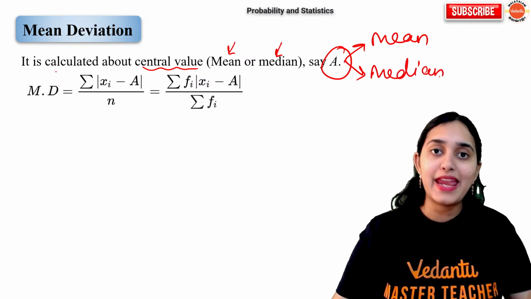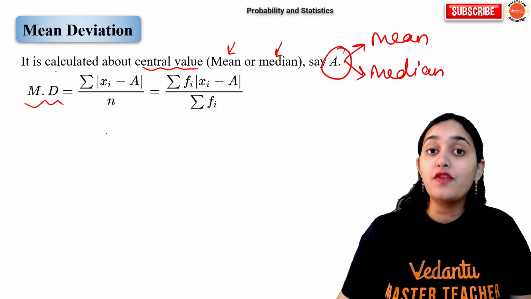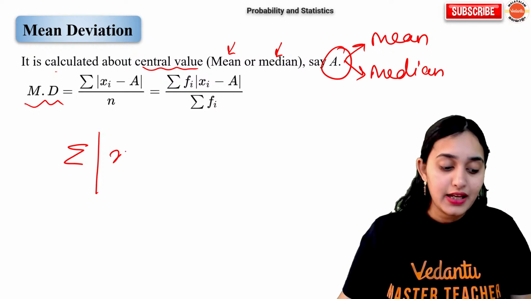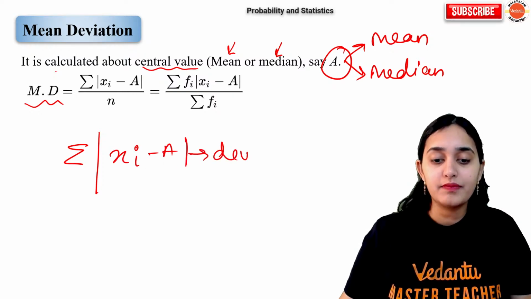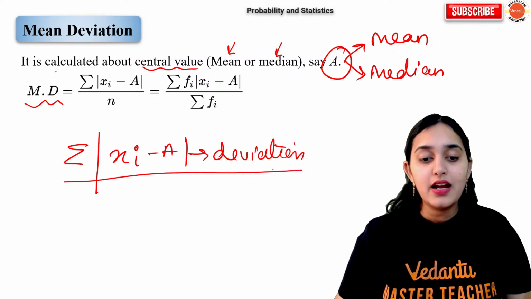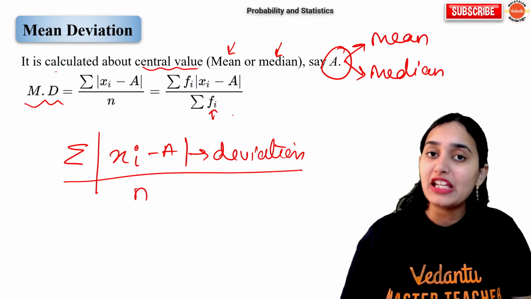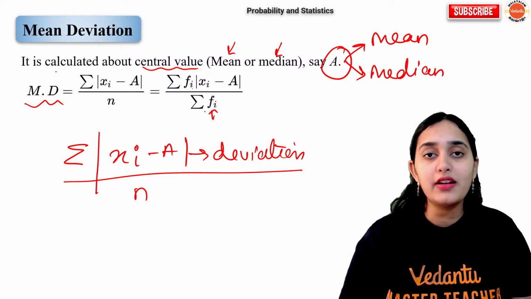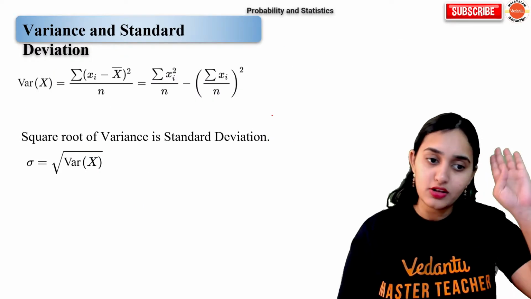So the mean deviation formula is summation of mod value of xi minus A, the sum of all deviations, divided by the number of observations. Now if the frequency of each observation is given, then it is summation of fi into xi upon summation of fi. That is the mean formula. We have learned it in class 10th also.